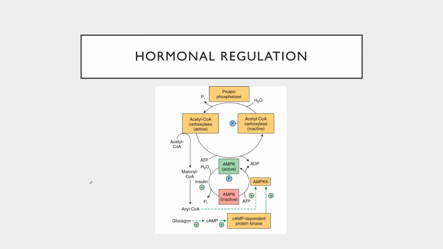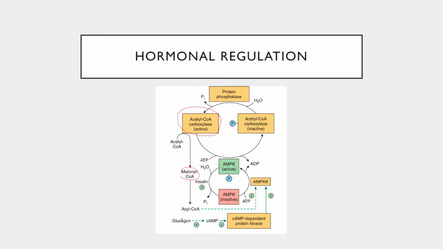So for hormonal regulation, we know that this is a fed state pathway. So it will be active when insulin is high. So acetyl-CoA carboxylase is active when dephosphorylated. In that case, it'll produce malonyl-CoA, and we'll get fatty acid synthesis.